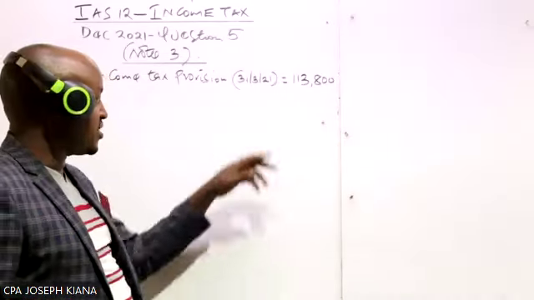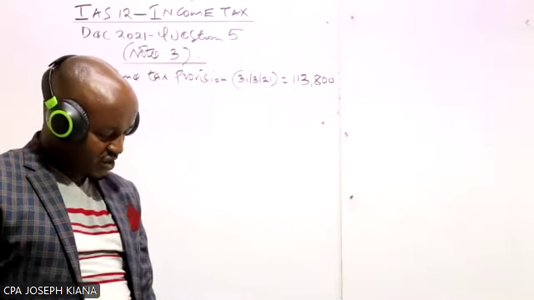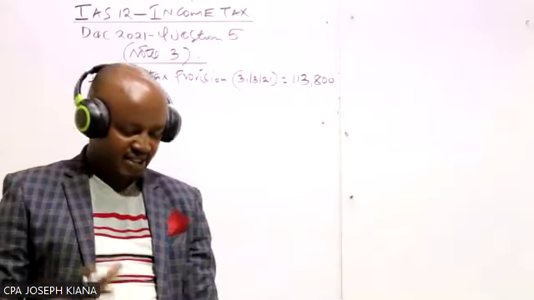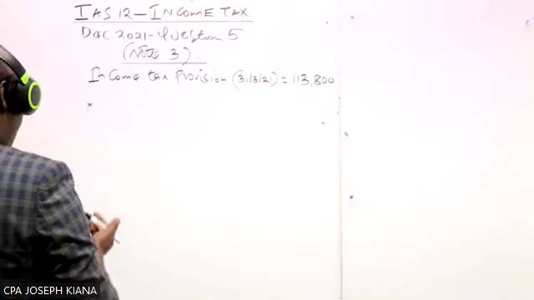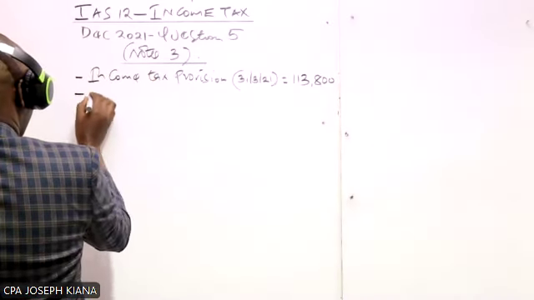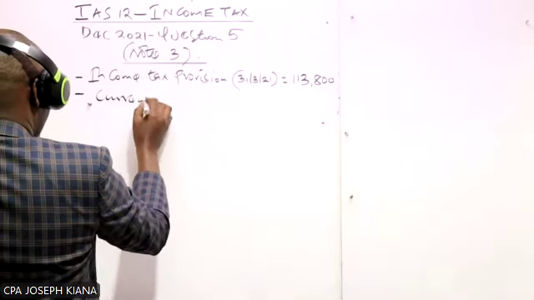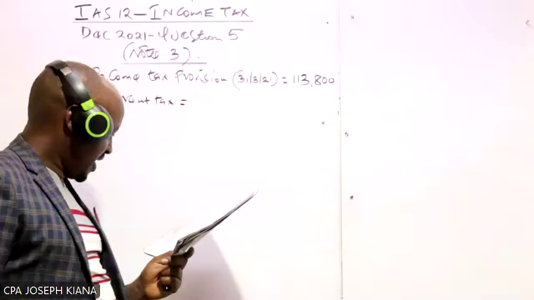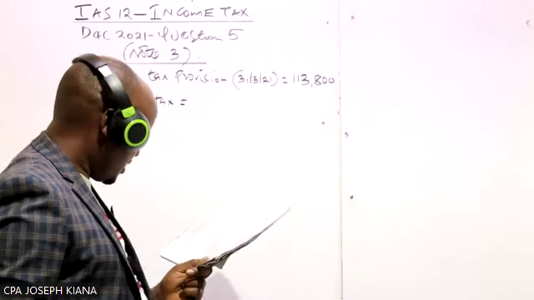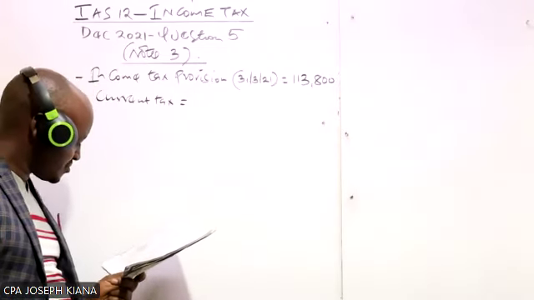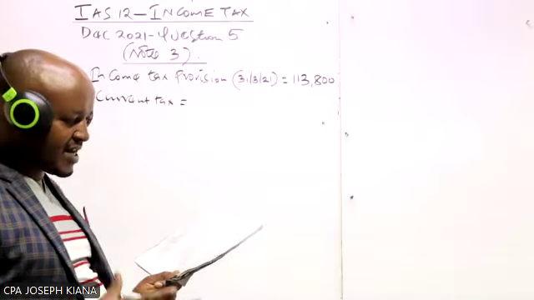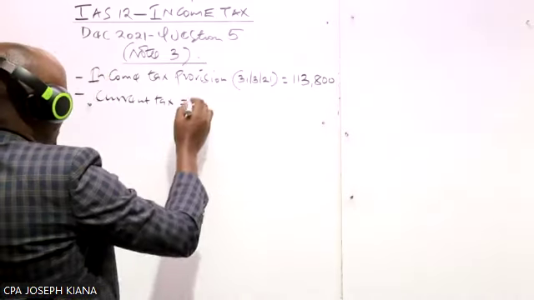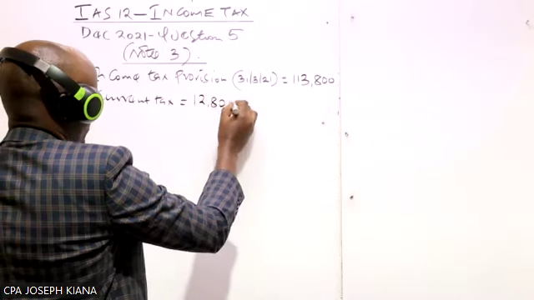2022 is the previous year because the current year is 2021. So if we go back to the trial balance, we are told there is something called the current tax. Can you give me that particular current tax which is given in the trial balance? How much is that amount? There is an item called the current tax in the trial balance. How much is it? Yes, so the current tax in the trial balance is 12,800.